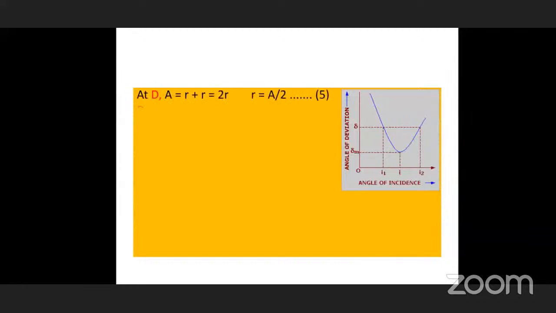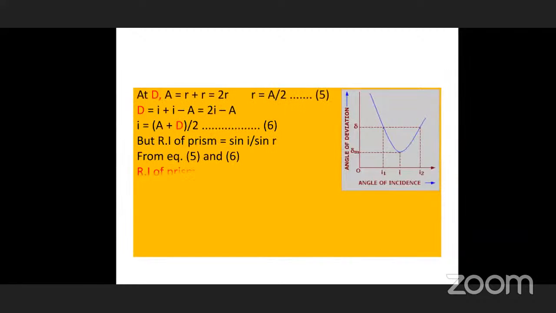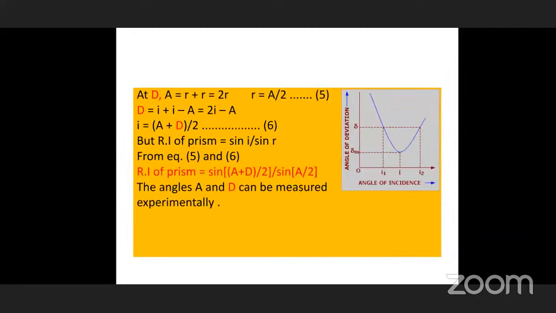How is it taken? You draw a graph between I and D. This is called the I-D curve. Can you see this graph? The graph is taken with angle of incidence on the x-axis and angle of deviation on the y-axis. For different angles, you can finally get this curve. From this curve, usually you find out I1 and I2.